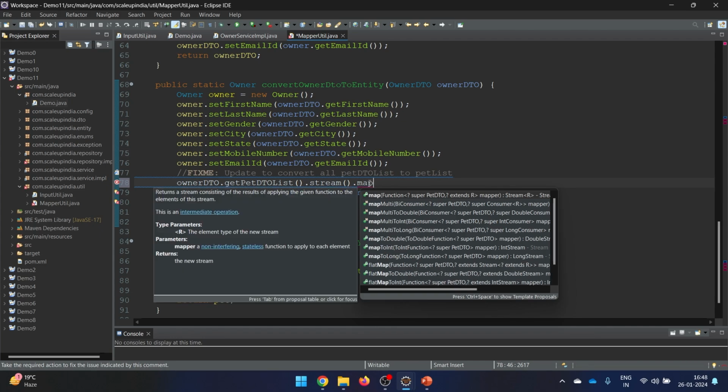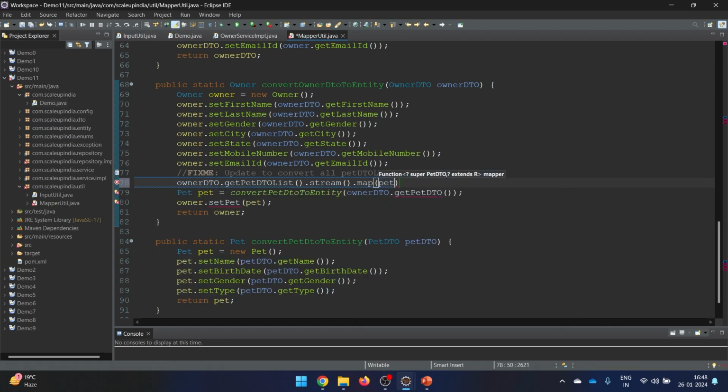So we'll say map here, and here there is going to be a pet detail, something like this. And if this is going to be a pet detail, every pet detail we need to convert to the pet. So for this we are going to call this particular method. It's already ready without any owner. So we'll provide it here, and this is the pet detail.